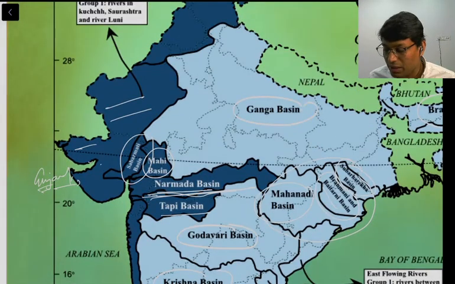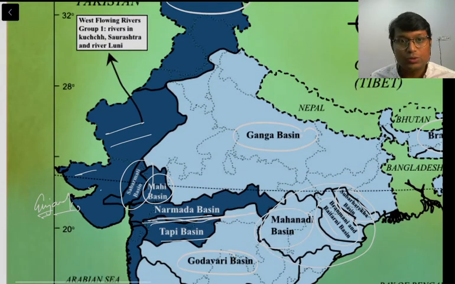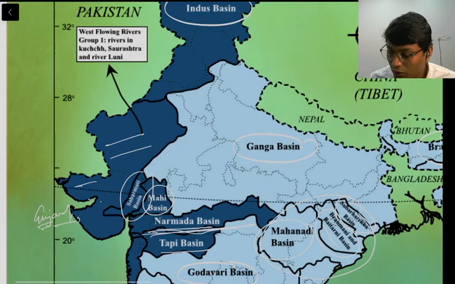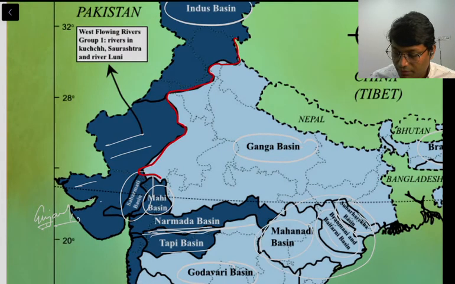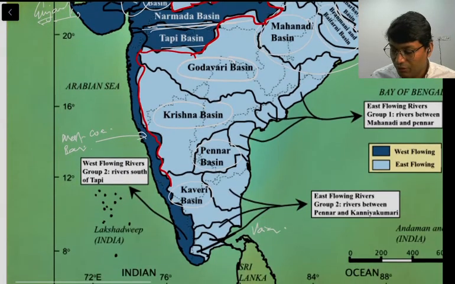One interesting part you must be noticing is that there is one portion of the map which is in dark blue and another in light blue. If you follow this line, this is the line I have drawn in red.